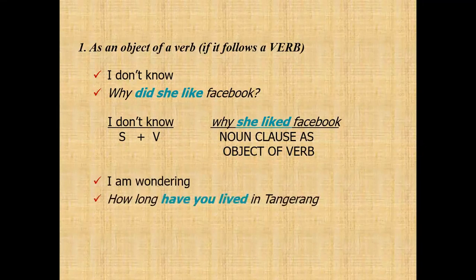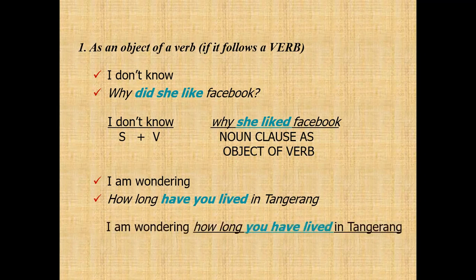Another example: "I'm wondering how long have you lived in Tangerang?" Combined: "I'm wondering how long you have lived in Tangerang."